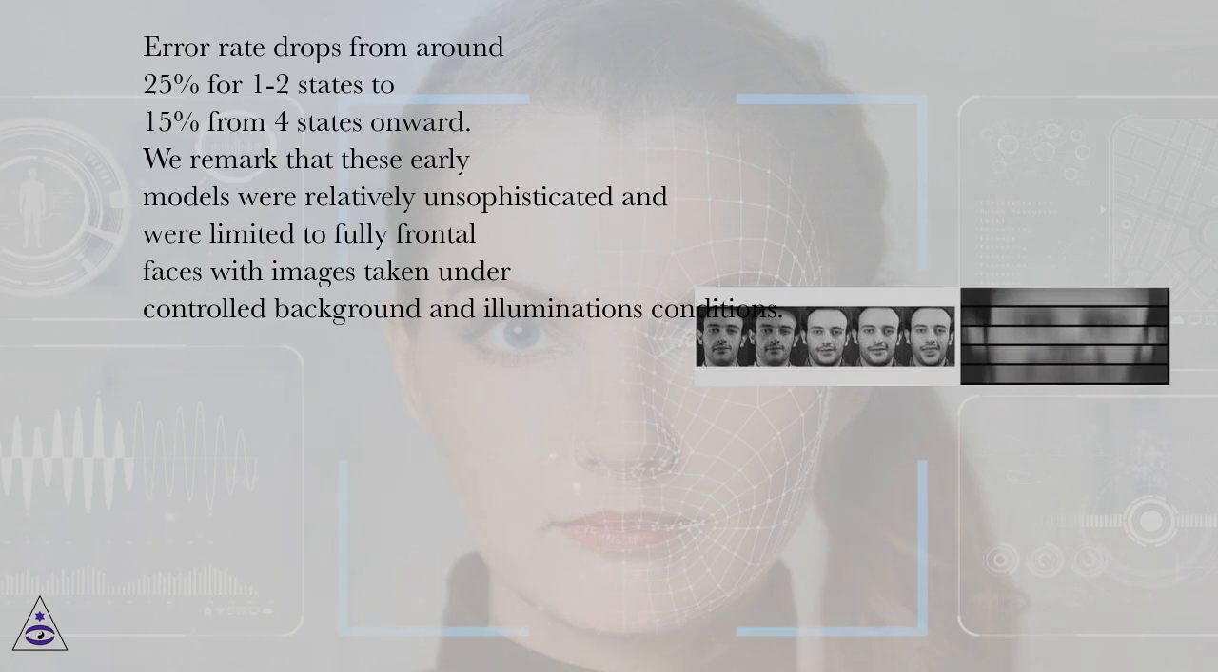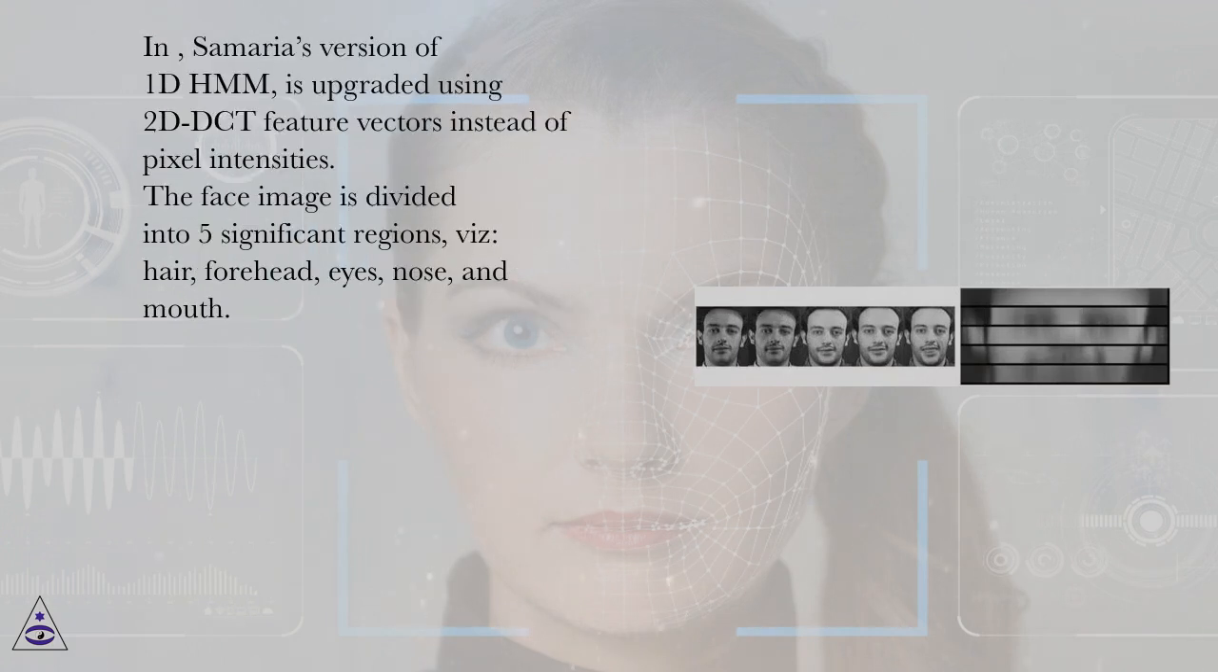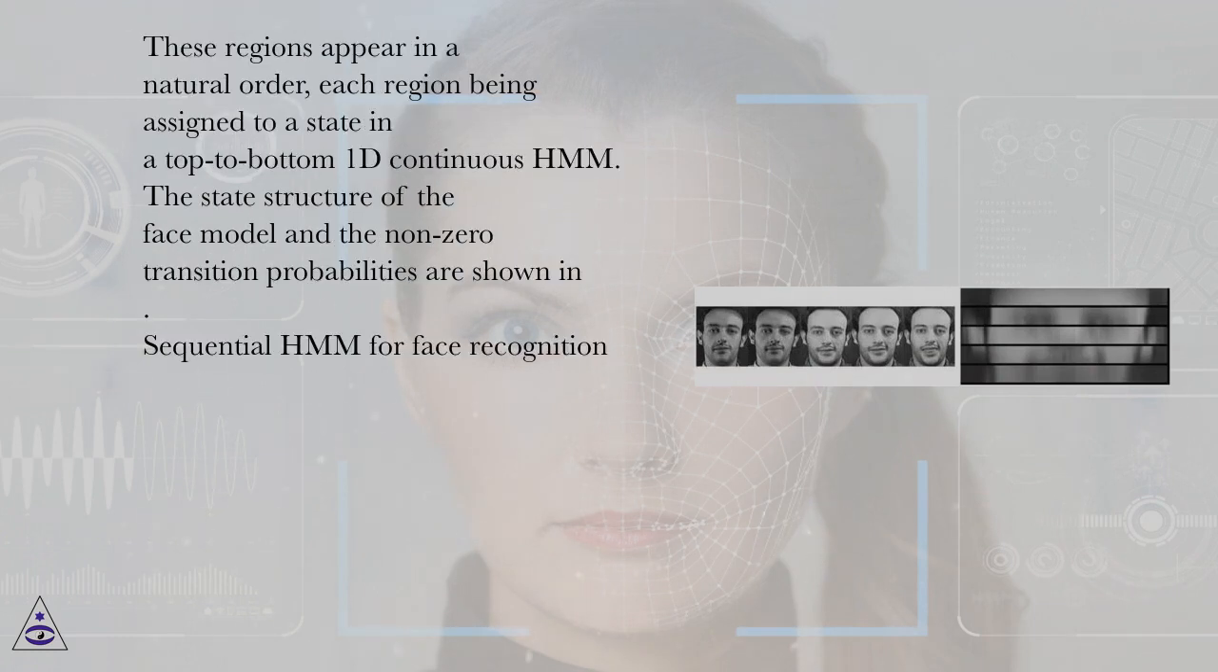We remark that these early models were relatively unsophisticated and were limited to fully frontal faces with images taken under controlled background and illumination conditions. Samaria's version of 1D HMM is upgraded using 2D DCT feature vectors instead of pixel intensities. The face image is divided into 5 significant regions, viz., hair, forehead, eyes, nose, and mouth. These regions appear in a natural order, each region being assigned to a state in a top-to-bottom 1D continuous HMM.